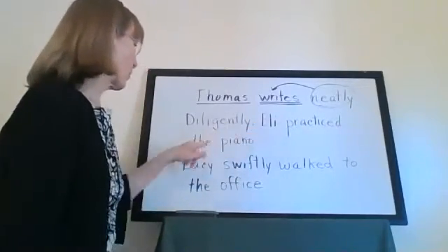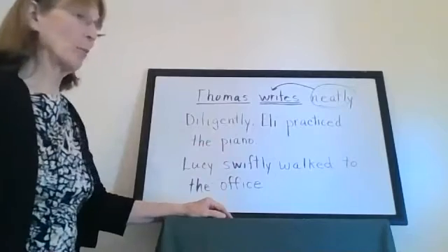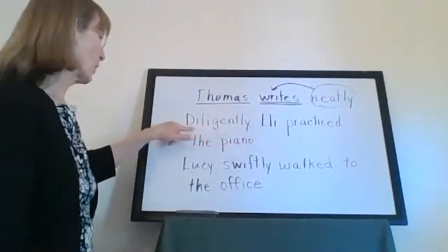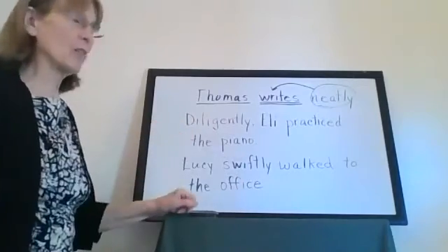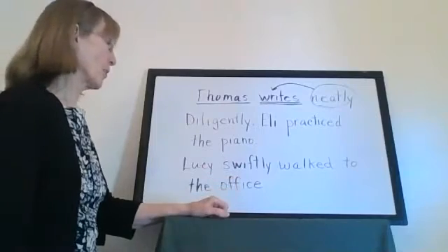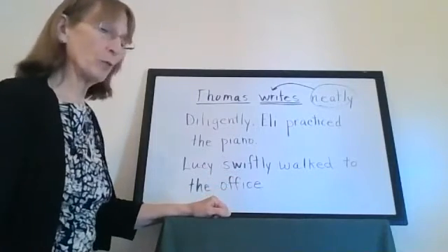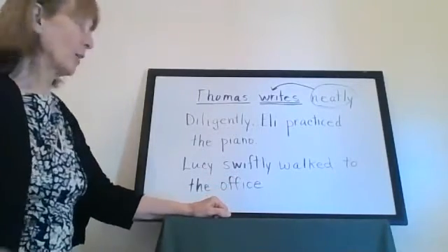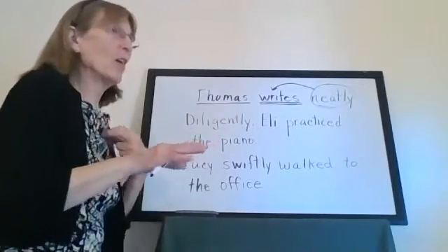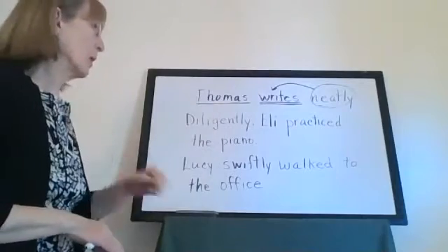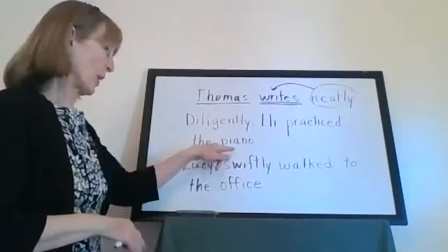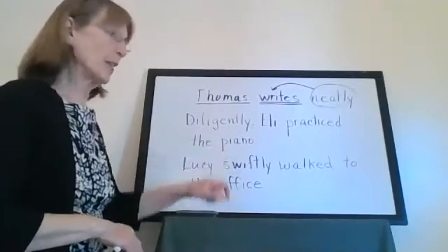Really, Eli practiced the piano is the main part of the sentence. And that's why they have that comma there, because this word really could be somewhere else in the sentence. But they put it there, and it's okay. It's just a little more difficult for you to figure it out. But I know you're smart. I know you can do it. So we're going to look for the noun. And the noun is the person, right? Okay. Is piano a noun?